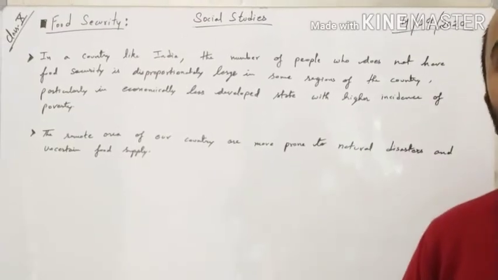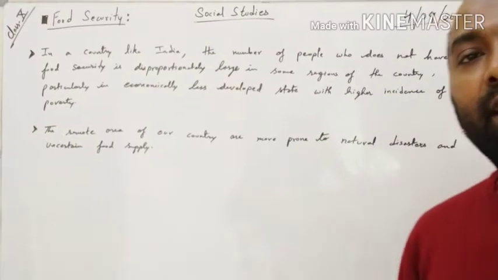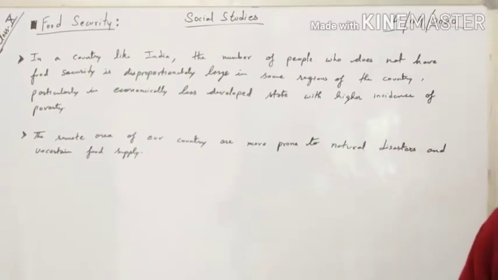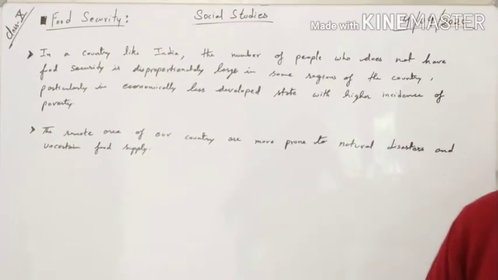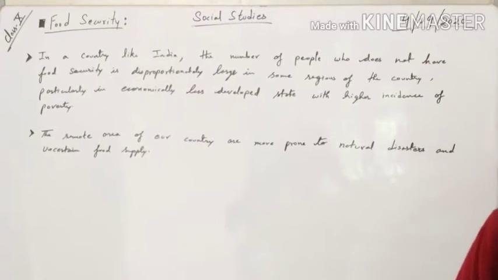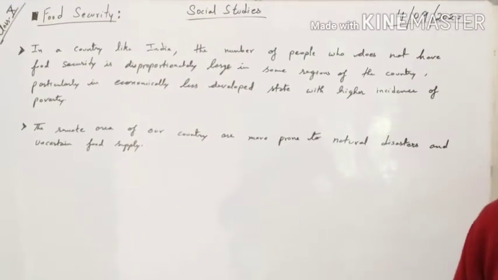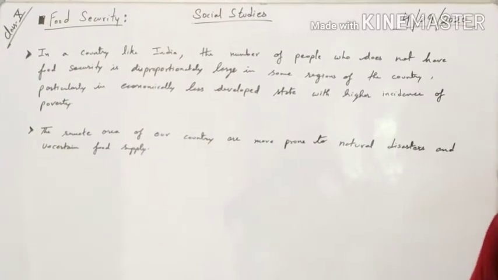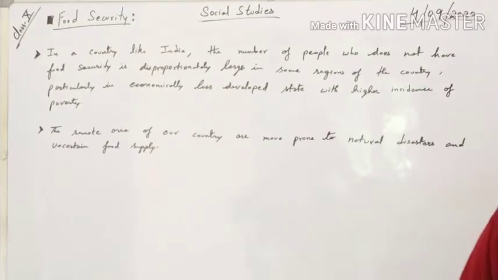Okay, now let us understand with the help of some example. Like recent days you might have seen in the news that some of the regions of Odisha, Bihar, Uttar Pradesh, Gujarat are drowned due to the flood. So the crops are destroyed. At this time, you'll find that they have lost their crop, and some of the farmers have lost their houses, and they are living on the road. So who will provide them food? So at this time the food security is important.